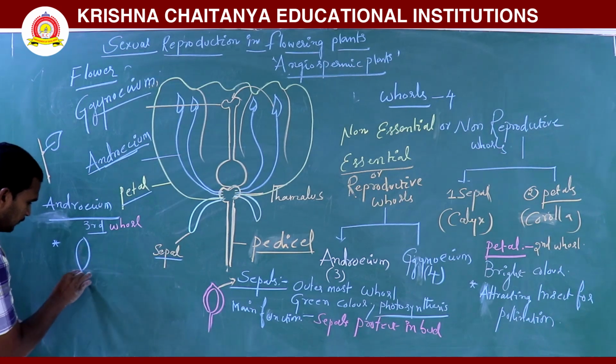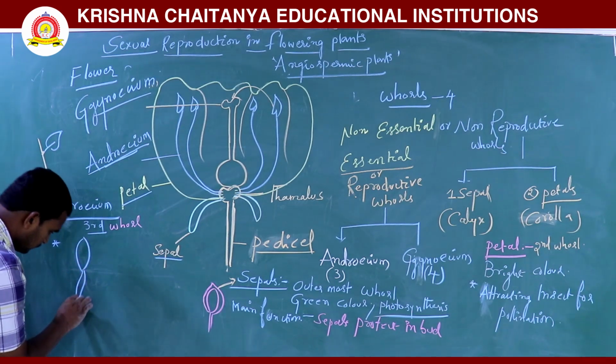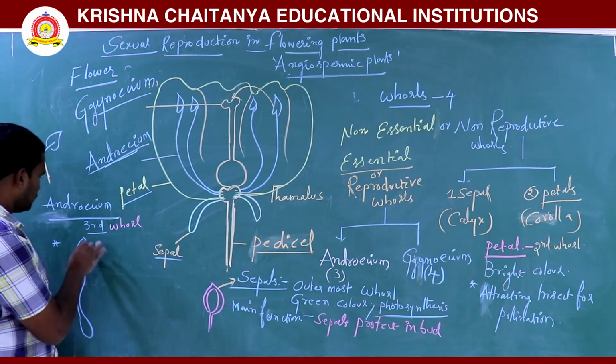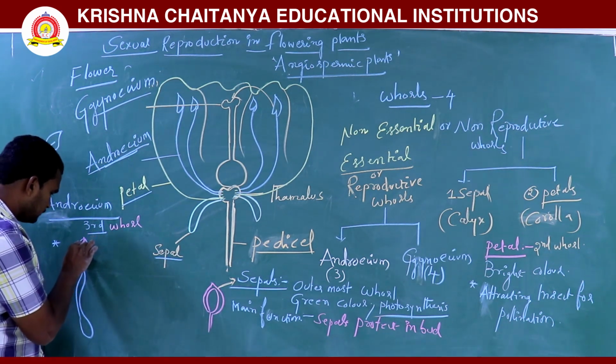It is the male reproductive part. This is the androecium.